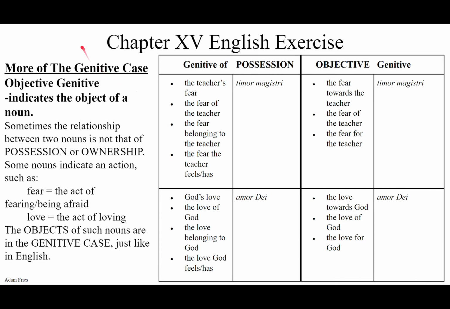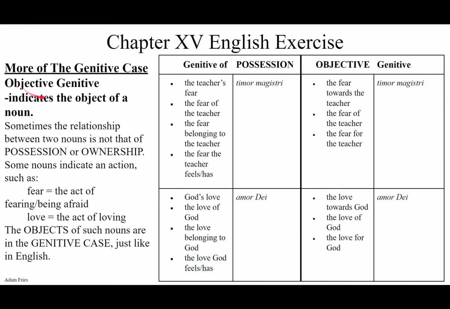Now we add the objective genitive to our list of genitive uses. The objective genitive looks very similar to the genitive of possession, and context is key. Text without context is just pretext. You need context. Luckily, it's used the exact same way as it is in English. You just have to be careful, just like in English, right?